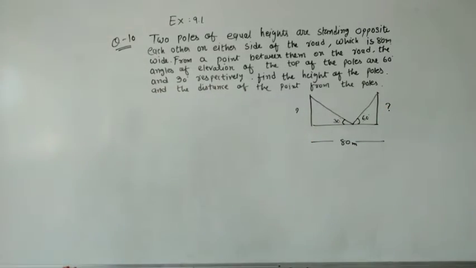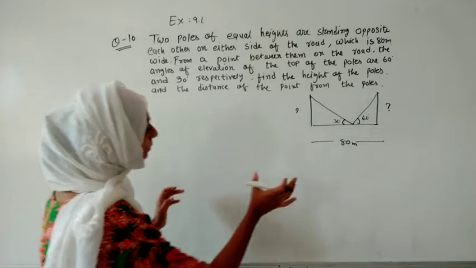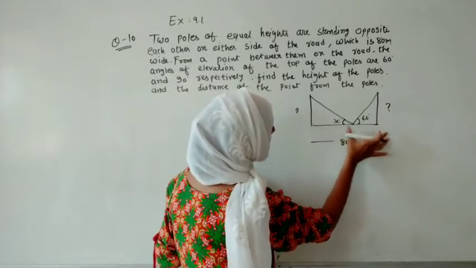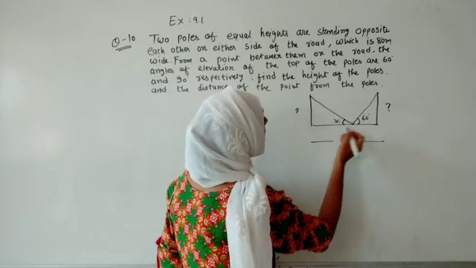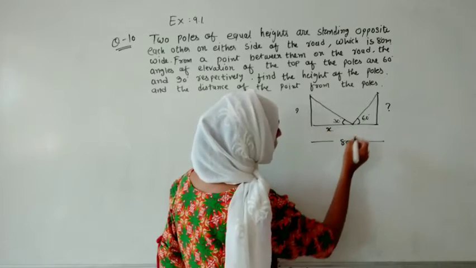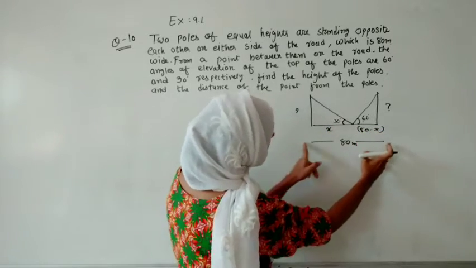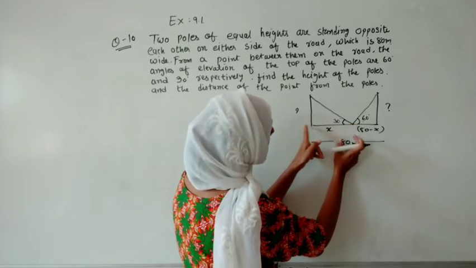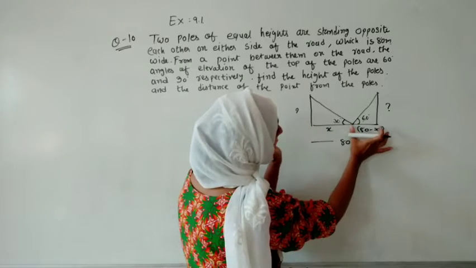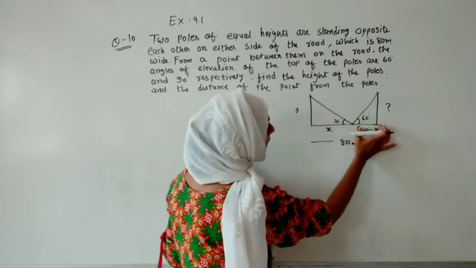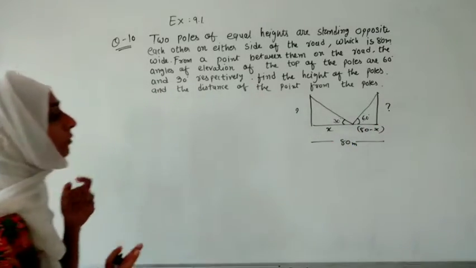If we find one, we can write the same for the other. And we have to find the distance of the point from the pole, and how far they are from each other. So let us guess some as x. So this will become 80 minus x. How does it happen? If the total is 80 and this is x, then if we subtract x from 80, that will be the distance from this.